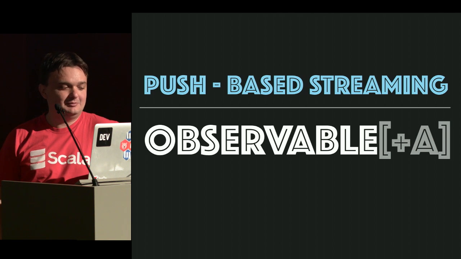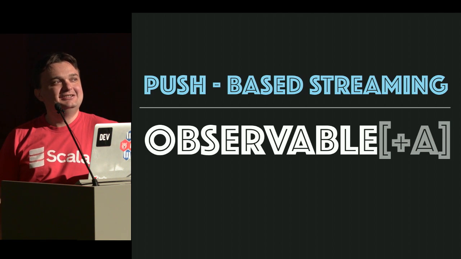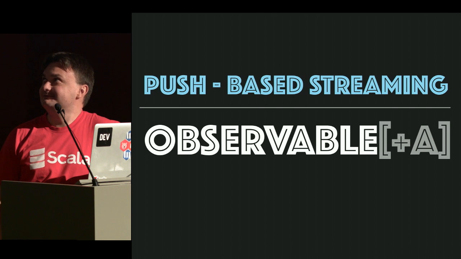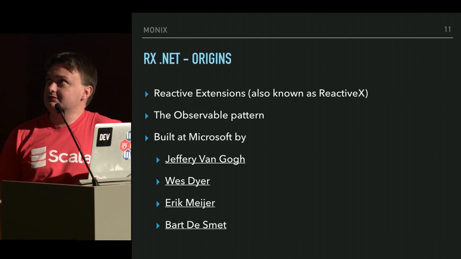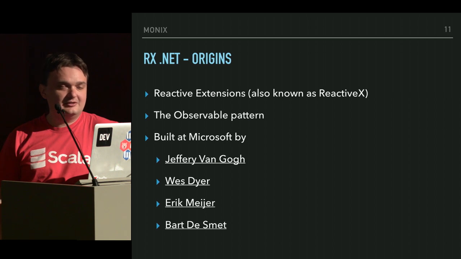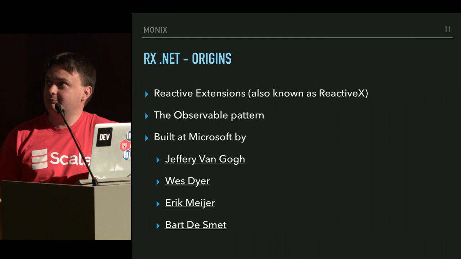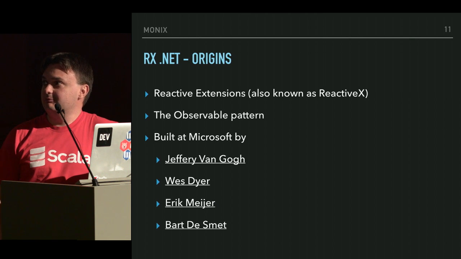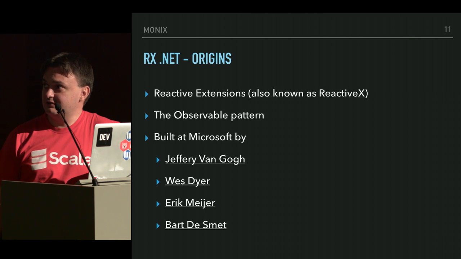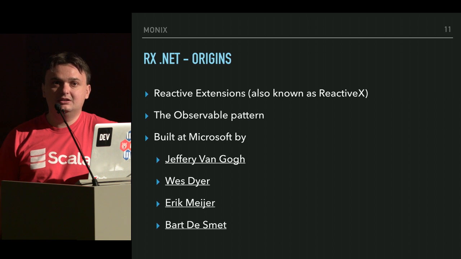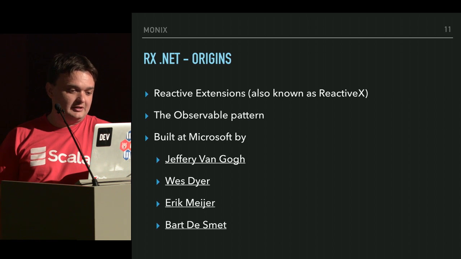Let's talk about Observable. So Observable is about push-based streaming. Its origins are in Rx.NET, also known as Reactive Extensions, also known as Reactive-X, exposing the observable pattern built at Microsoft by these people, out of which Erik Meijer has provided the inspiration for me in his reactive programming course on Coursera.